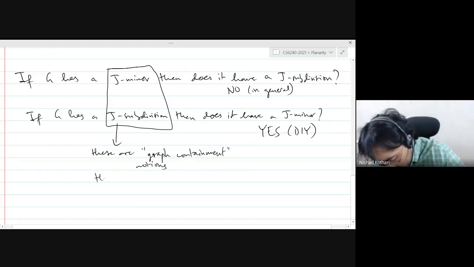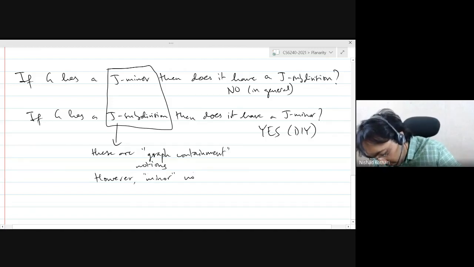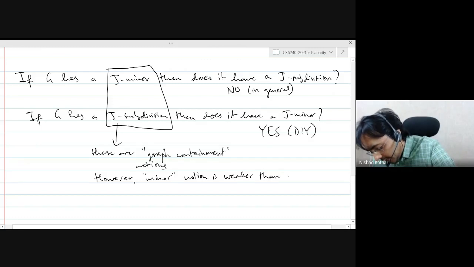However, the minor notion is weaker than the subdivision notion.